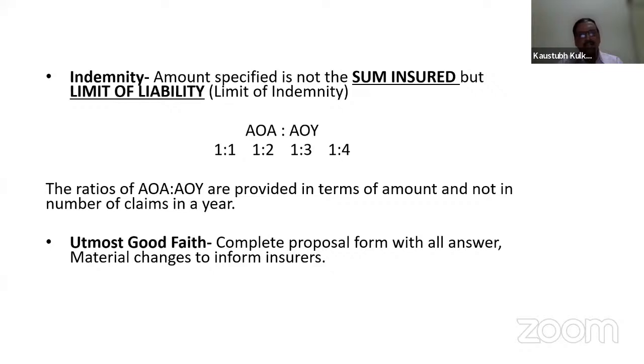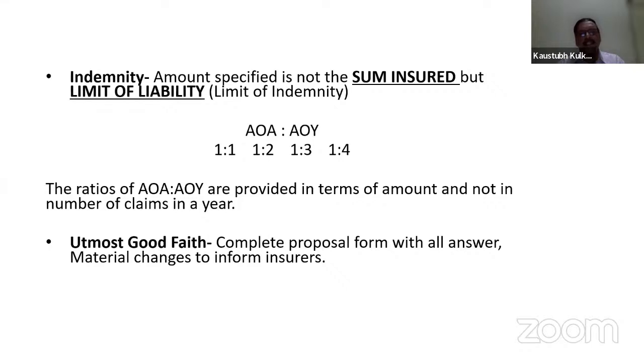The AOA limit is specified by the insured, that whatever liability comes in any one accident, that is the specification made by the insured. The ratio is also chosen by the insured, wherein he will understand what the maximum liability covered during any one year or during the currency of the policy will be. So when we are discussing the ratio of 1:2 and an AOA limit of 10 lakh, the AOI limit will be 20 lakhs. Here again, when we take the example of a liability claim of 5 lakhs, yes, it is payable because the AOA limit is 10 lakhs.